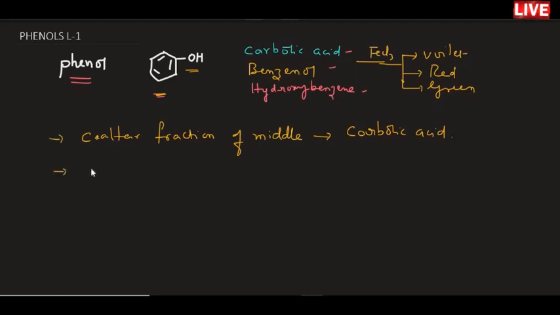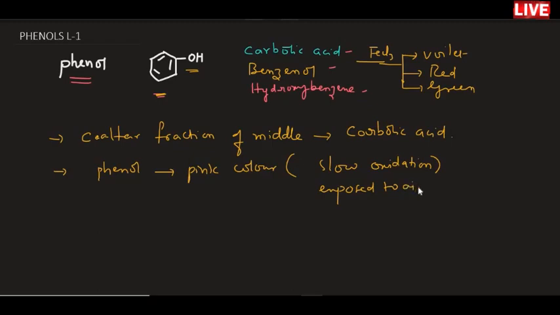Moving on to another point, phenol is said to give a pink color. What is the reason behind the pink color? Phenol undergoes slow oxidation when exposed to air or light. This is one reason. Coming to the interesting things about phenol, phenol is soluble in water.